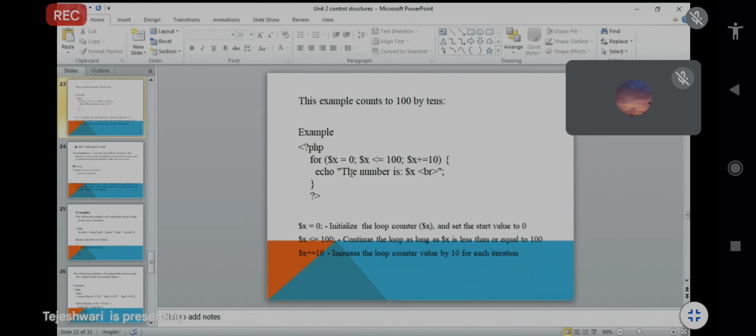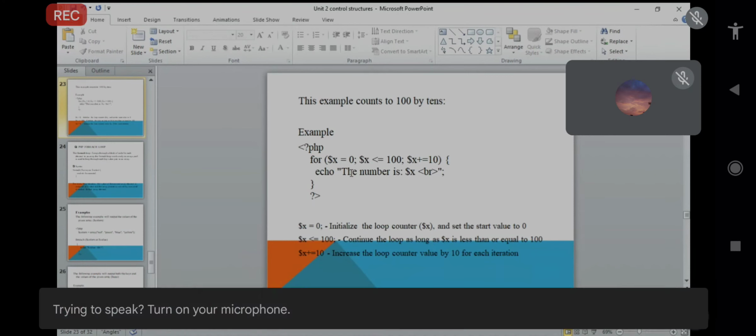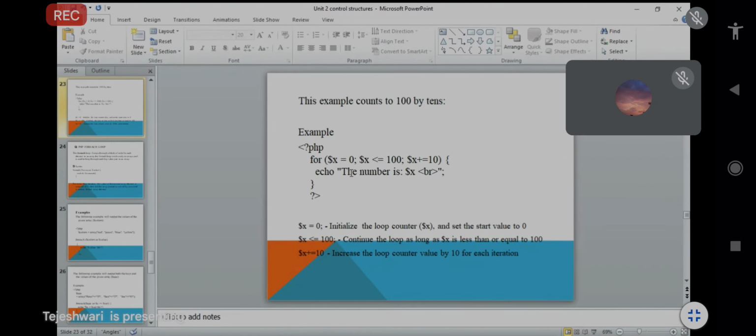Next, the loop goes back to the for loop, and here you increment by 10 because that is given in the last part. Increase the loop counter by 10. This is very important. Now the x value becomes 10. Check 10 <= 100.